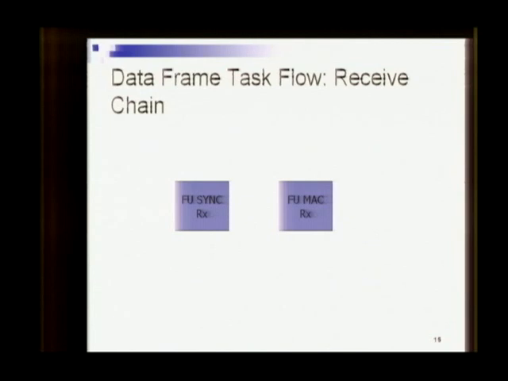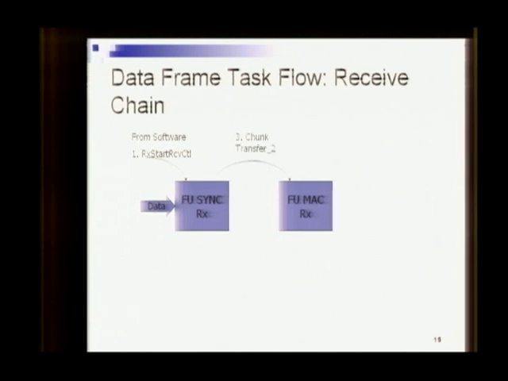The sync RX, or the synchronizer RX, is the first block. During the initialization stage, it is activated with the RX start receive control command from the software or the test bench. What this does is activate the synchronizer, and it starts scanning the input port for the availability of a frame. Once the frame starts coming in, the synchronizer also divides the frame into chunks and transfers each chunk to the MAC RX.